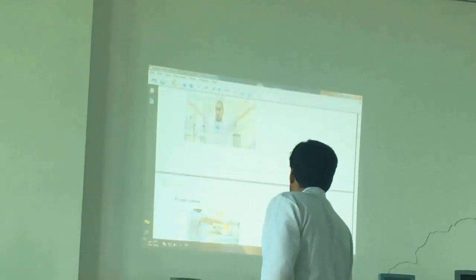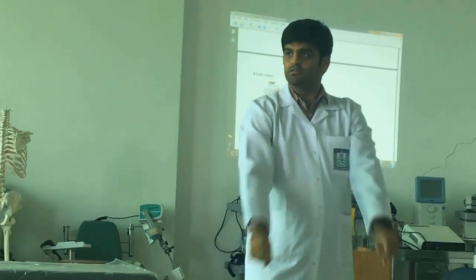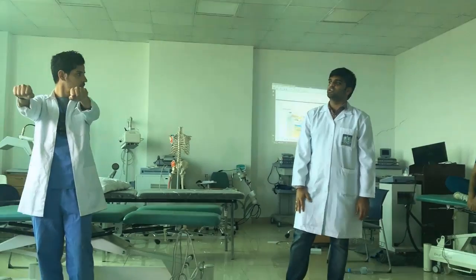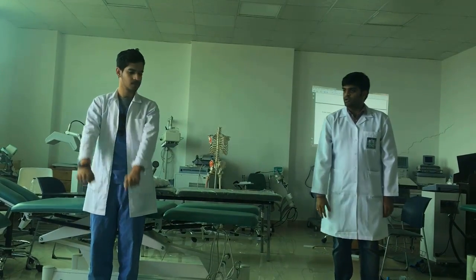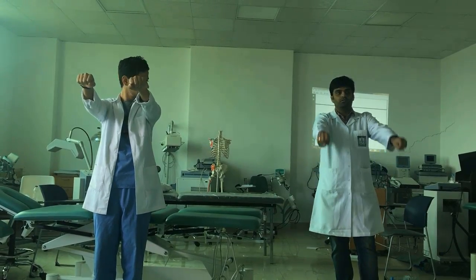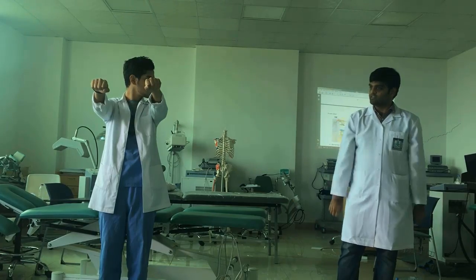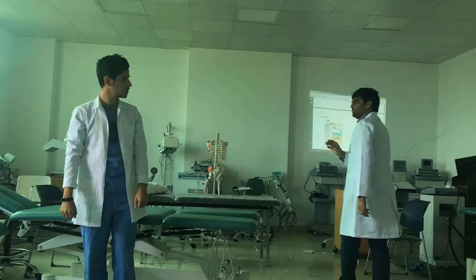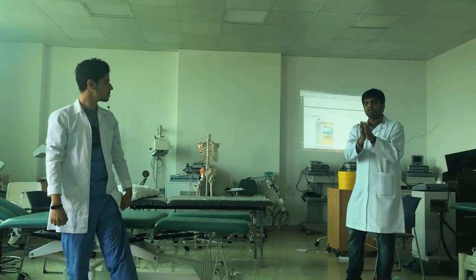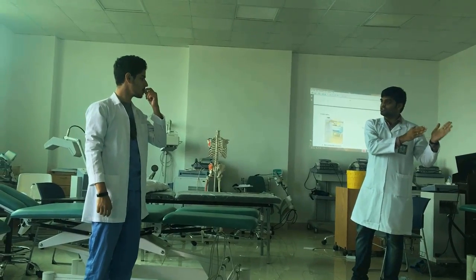Then, front raises. Just front. This exercise is for supraspinatus tendinitis only. Down. Up. Can you tell me which muscle it will improve? Front raises. Yes, even the deltoid and the trapezius. Initially start without dumbbell, later progress to 1 kg, 2 kg, 3 kg level.